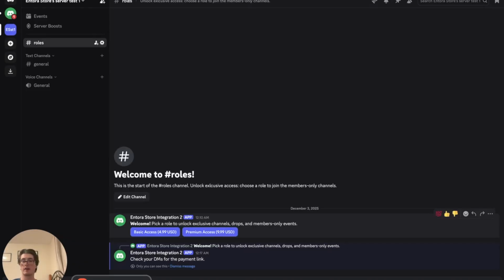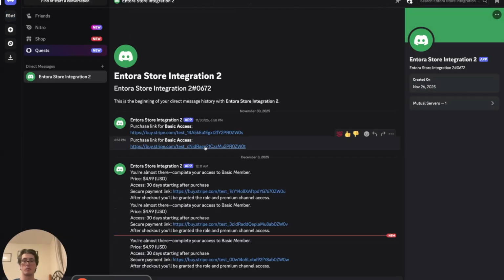And after a second, we're going to see this pop up, check your DMs for the payment link. It seems like everything went well. When we open our DMs, we'll see this message here that's very similar to what we get in our email when we use the Google Drive integration. And it's going to have this secure payment link that we can use to purchase access for the creator's content.